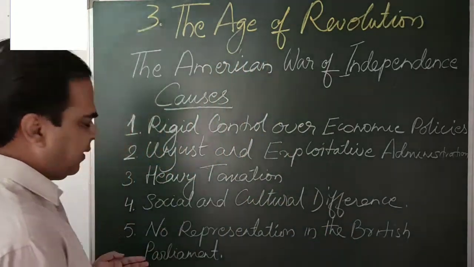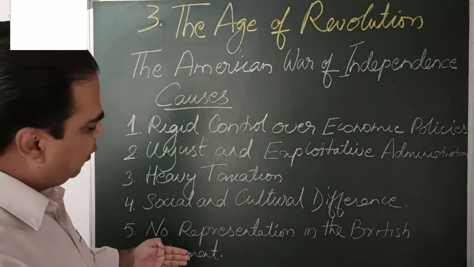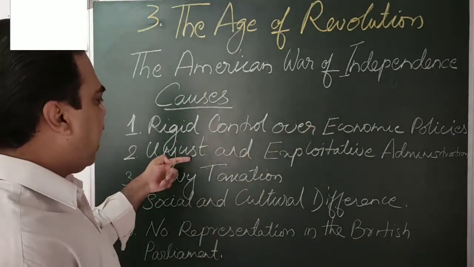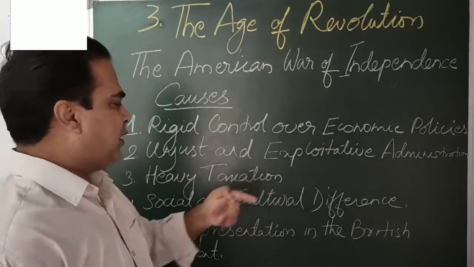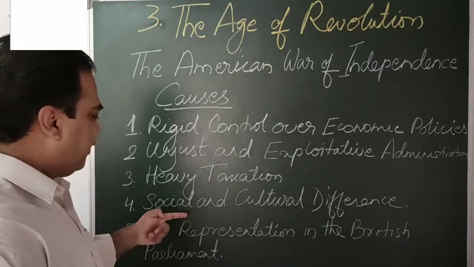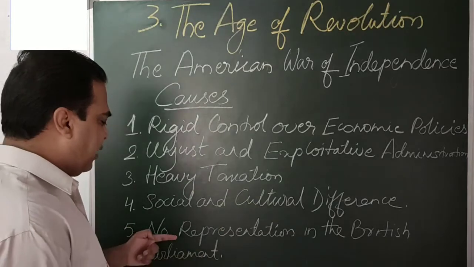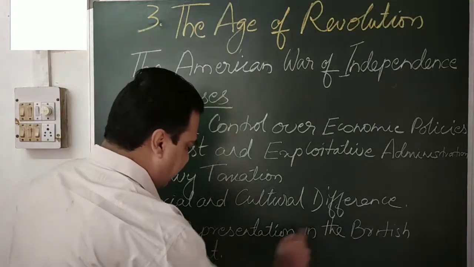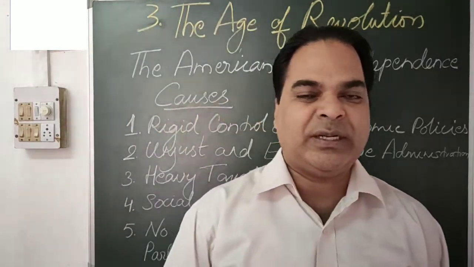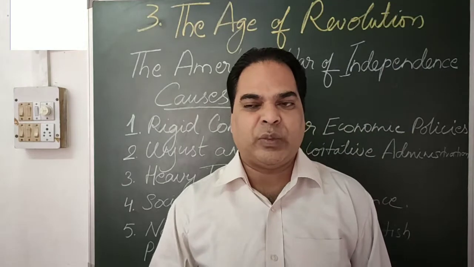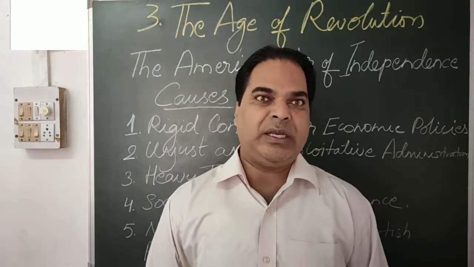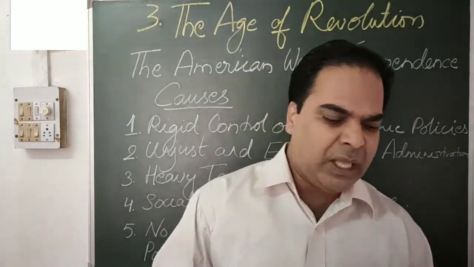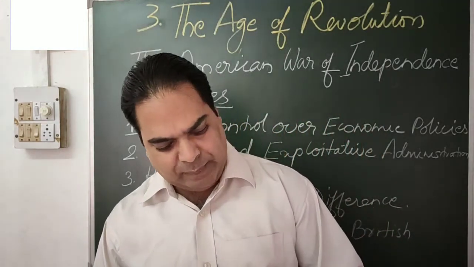Over here 5 topics are mentioned. These are the causes of the American War of Independence: rigid control over economic policy, unjust and exploitative administration, heavy taxation, social and cultural differences, and no representation in the British Parliament. I think you understood it, that the people of the 13 colonies were controlled economically and politically by the British government.